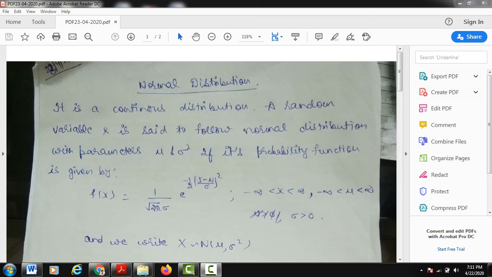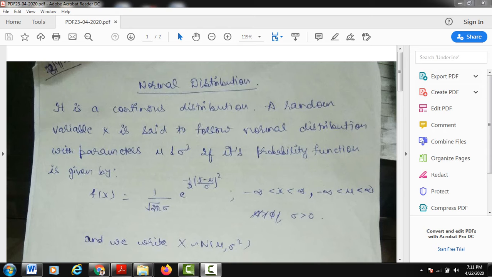Here the third distribution that I am going to discuss is the normal distribution. It comes under the continuous distribution, meaning the random variable under consideration of this distribution is a continuous random variable. So here we will use the sign of integration instead of the sigma sign.